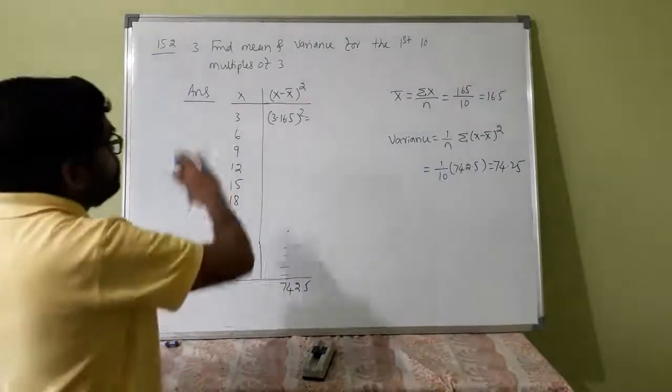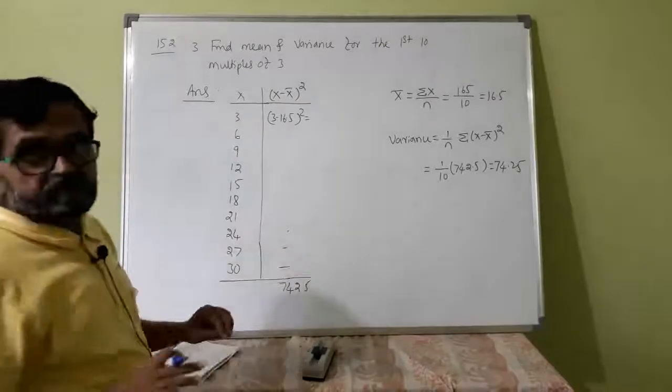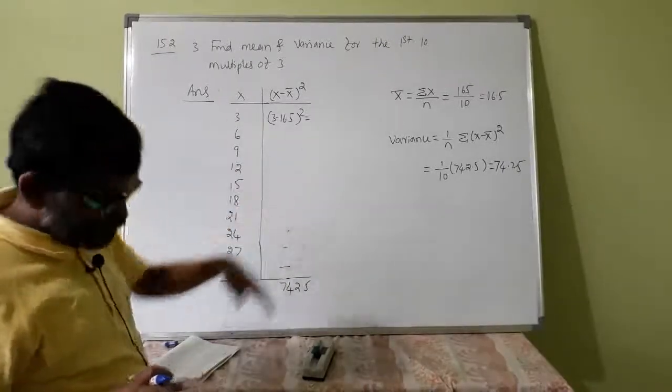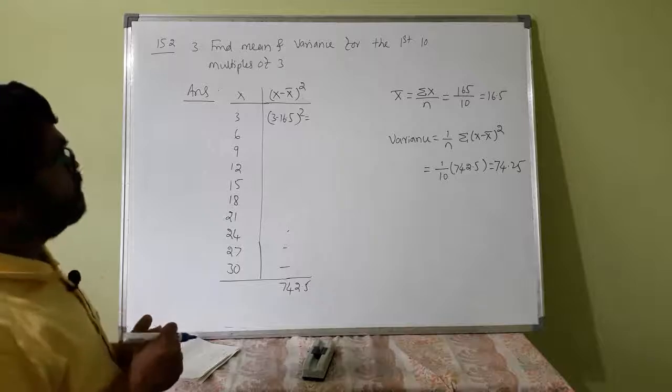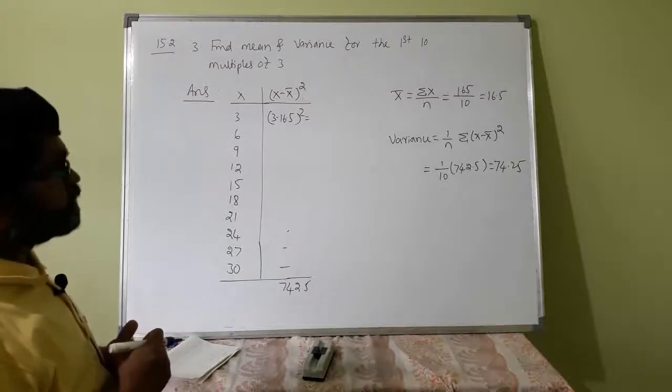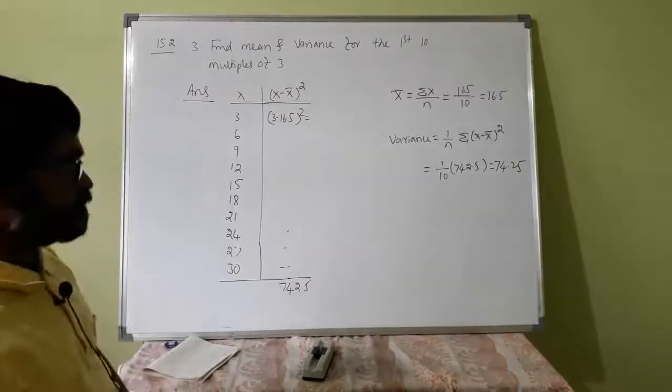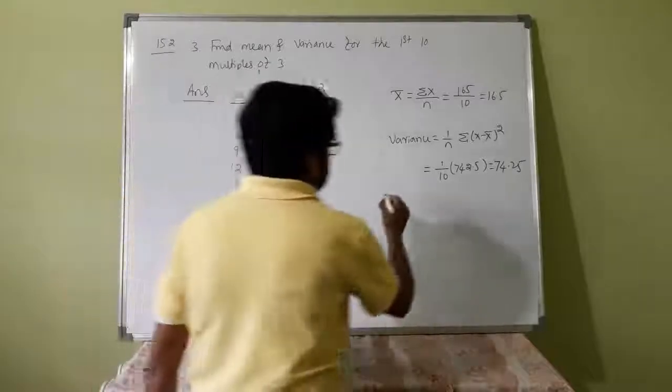But without calculating, means directly if you apply the property of arithmetic mean and variance, then also you can find that. What is that property? See here.